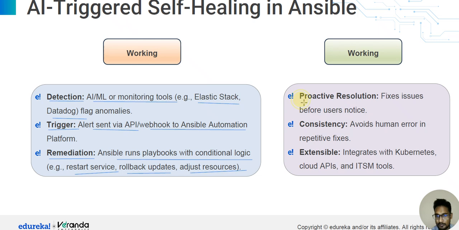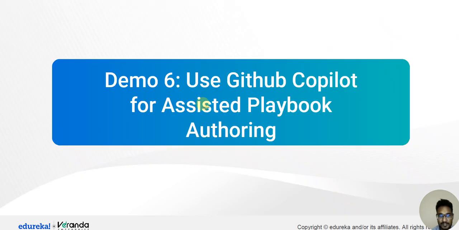The benefit is proactive resolution: fix issues before users notice. Consistency: avoids human error in repetitive fixes. It also integrates extensively with Kubernetes, cloud APIs, and ITSM tools. So this is AI-triggered self-healing in Ansible. The next lecture is using GitHub Copilot for assisted playbook authoring.